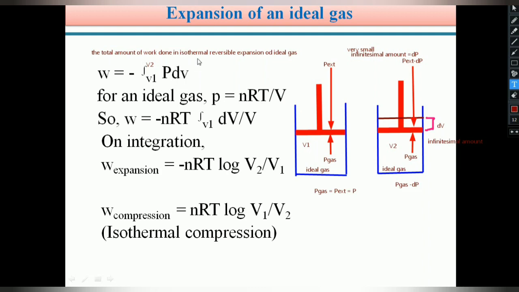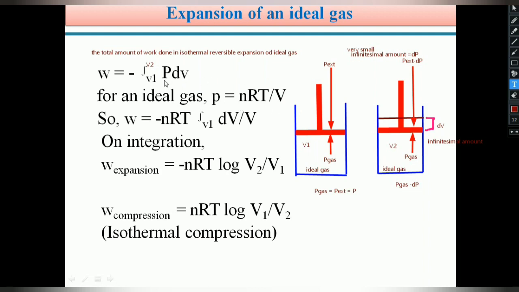Therefore, the total work done in the isothermal reversible expansion of an ideal gas is W equals minus integral V1 to V2 P dV. Students, we already know the ideal gas equation, which we have studied since high school: PV equals nRT. From that equation we can develop a new relation: P equals nRT by V.